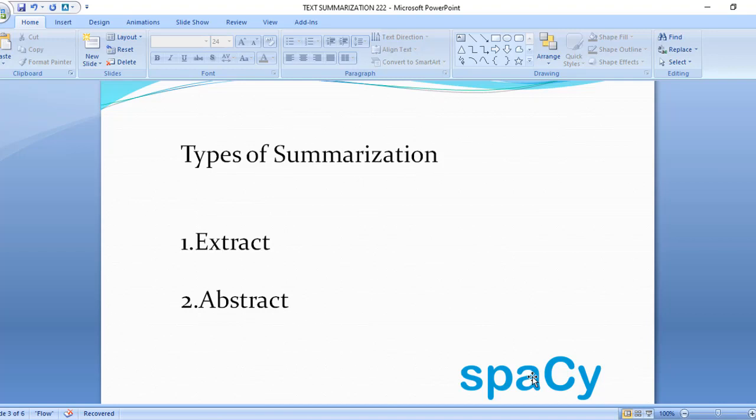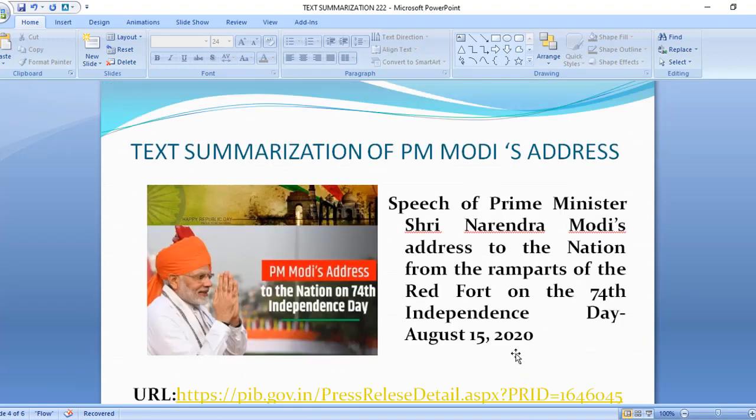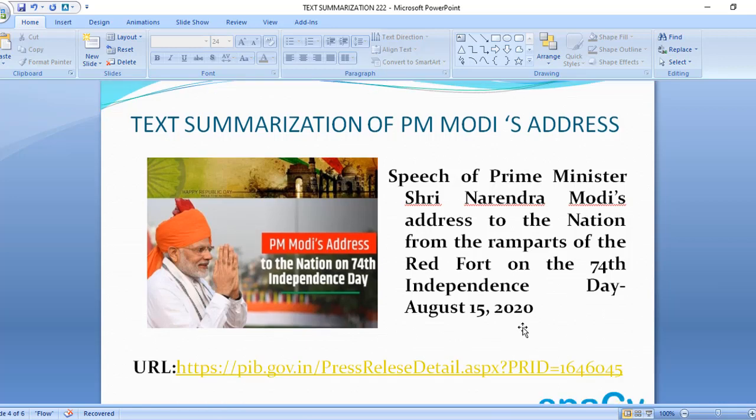Now let us see how to do the text summarization. For that I have collected a text document. It is the speech of our Honorable Prime Minister Sri Narendra Modi, addressed to the nation on the occasion of the 74th Independence Day, held on August 15, 2020. I have collected this from a website. The URL will be given in the description. I will show you where I have collected this.